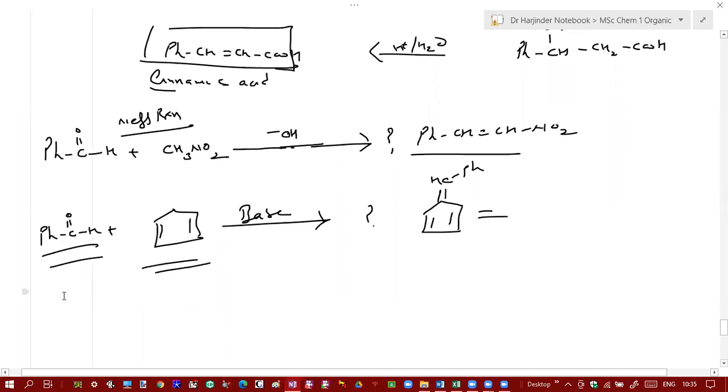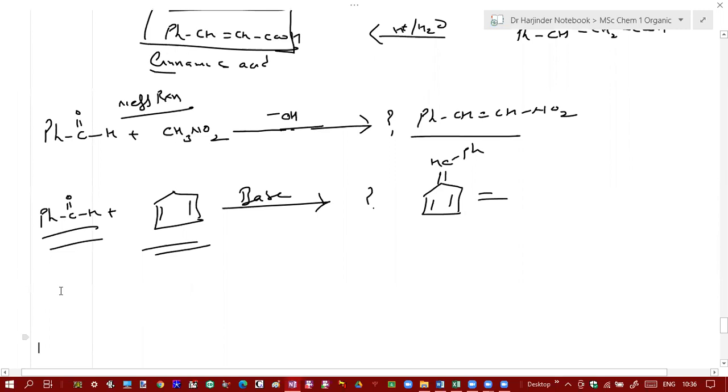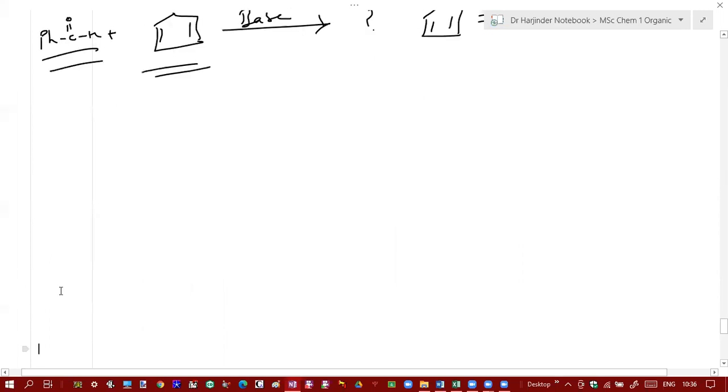Now let's move to the next reaction. And the next reaction here is Perkin reaction.